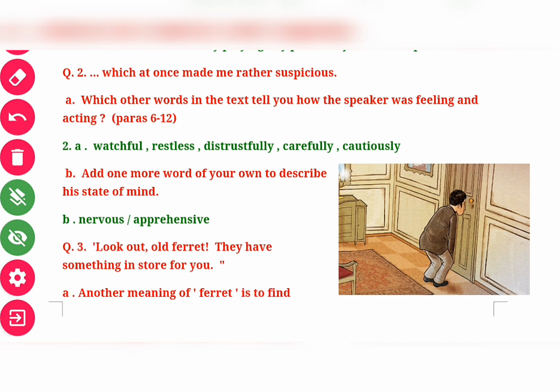Now question number 2. Which at once made me rather suspicious. That is another statement, and on the basis of that there are two questions, A and B. A says, which other words in the text tell you how the speaker was feeling and acting? In paragraphs 6 to 12 you will find that. Here the words are watchful, restless, distrustfully, carefully and cautiously. These words tell us how the speaker was feeling and acting.